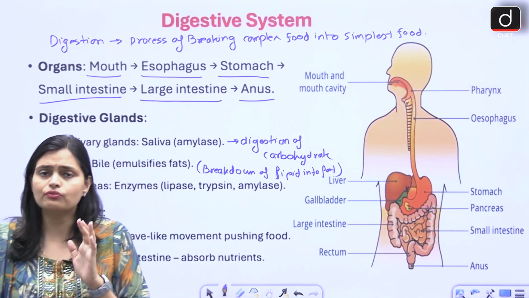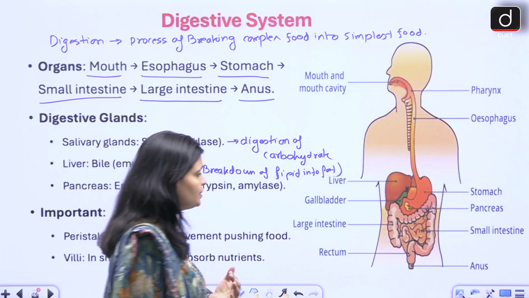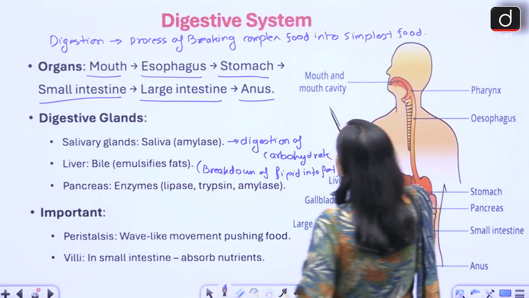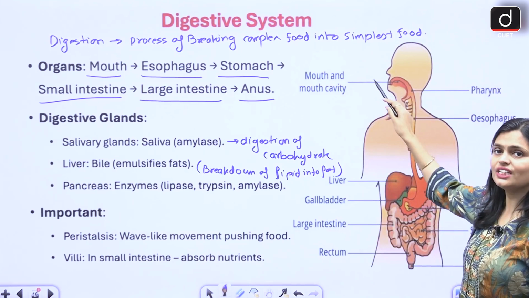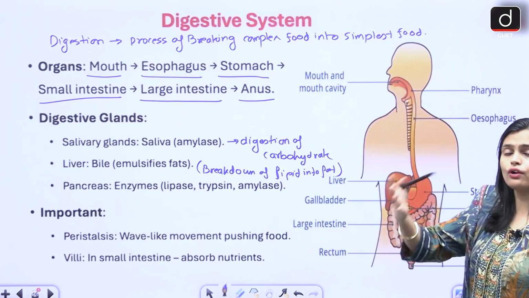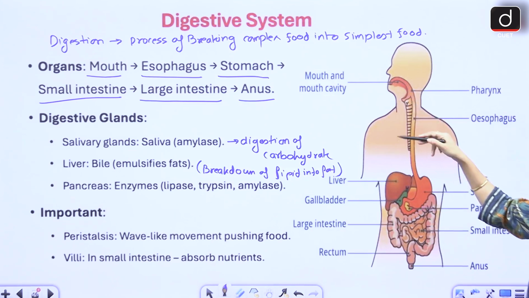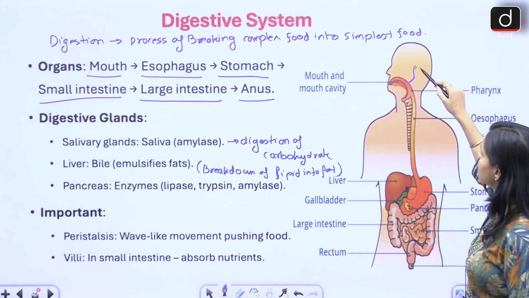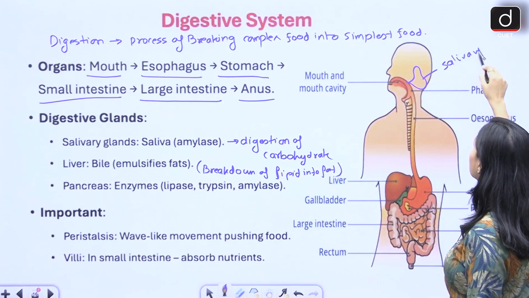So let me tell you first of all what the process or mechanism of digestion is. See, the first thing is from the mouth, right? You just ingest the food. Intake of food is called ingestion. So from the mouth there is an intake of food. Then here we have a salivary gland.